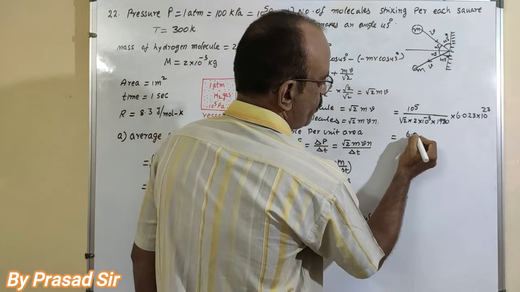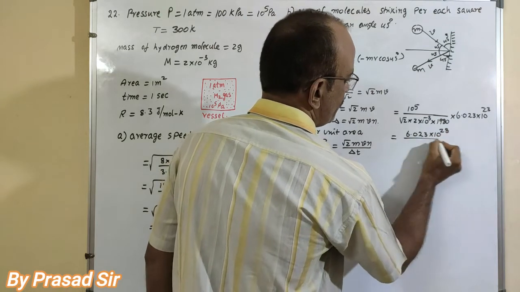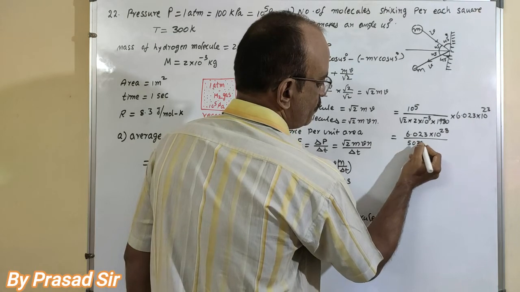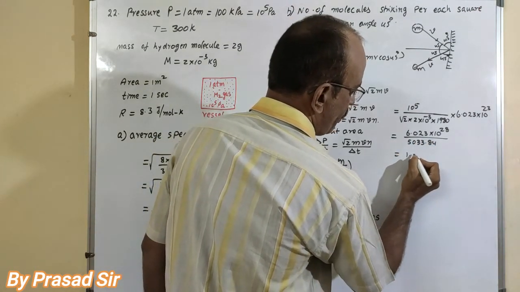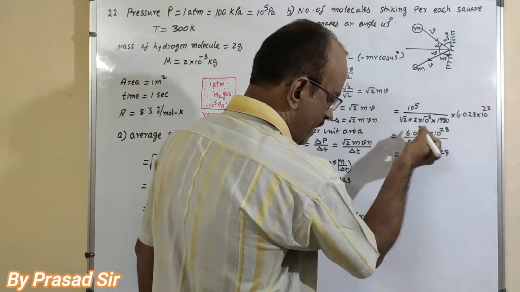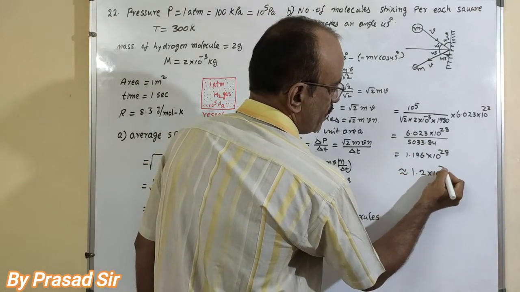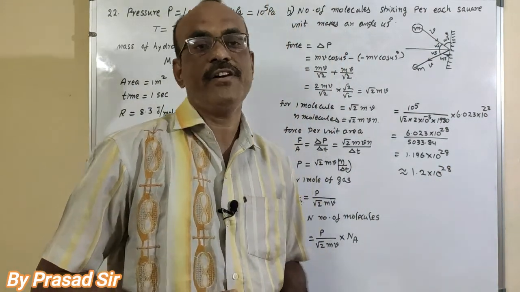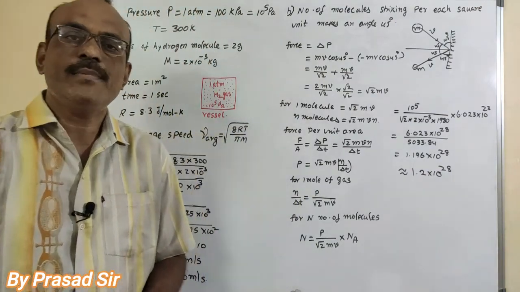So here 6.023 into 10 to the power of 28 divided by, on multiplication of this, we are getting 5033.84. Dividing these two, I get 1.196 into 10 to the power of 28 after simplification. So nearly 1.2 into 10 to the power of 28 molecules strike the wall at an angle of 45 degrees. That is the total number of molecules. This is the solution for question number 22.